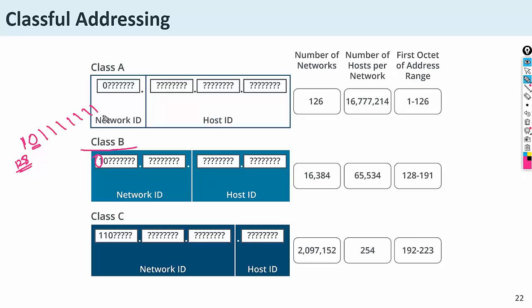If all bits are on, 1 2 3 4 5 6 7 8, one more, no problem. So now this is the 128 bit value, this is the 0, and this is 32 plus 16 plus 8 plus 4 plus 2 plus 1, which is equal to 191.